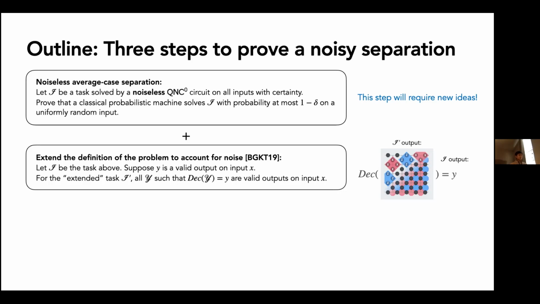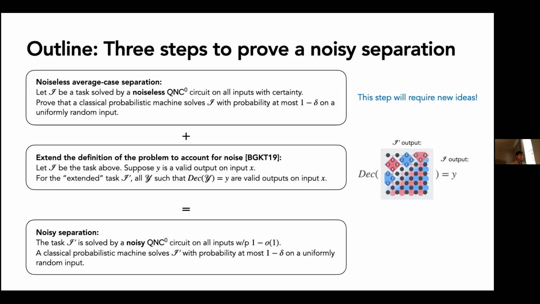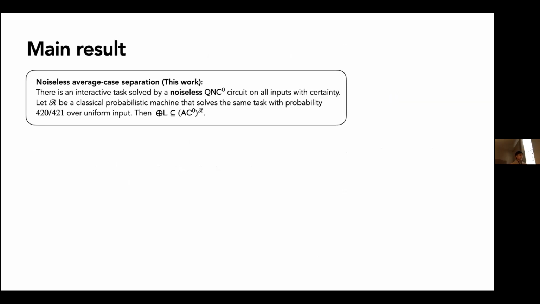Now, if we combine these two things, we get a noisy separation, which is that the task I prime is solved by a noisy constant depth quantum circuit with very high probability. On the other hand, a classical machine cannot solve this task with high probability at all. There's a constant delta probability of error.